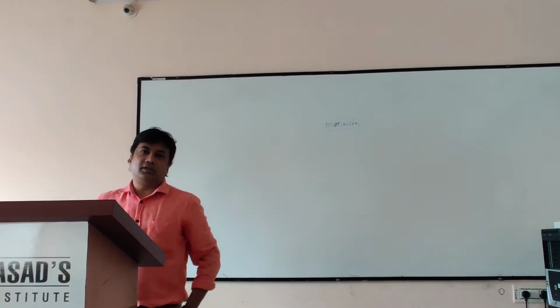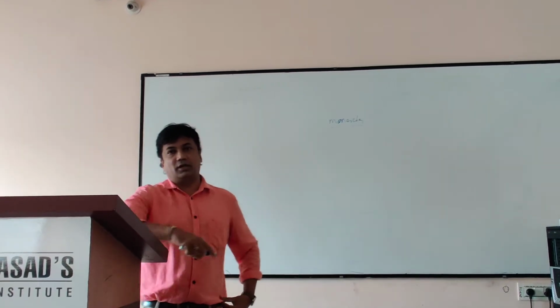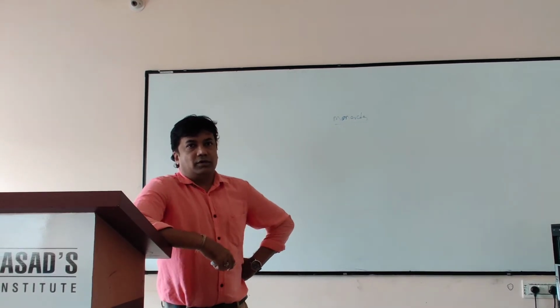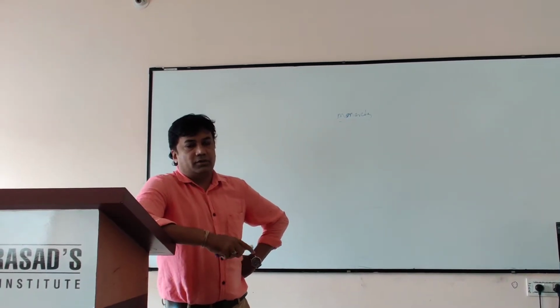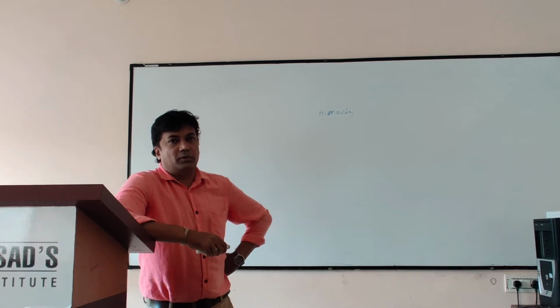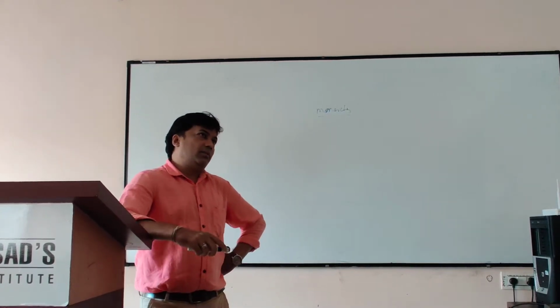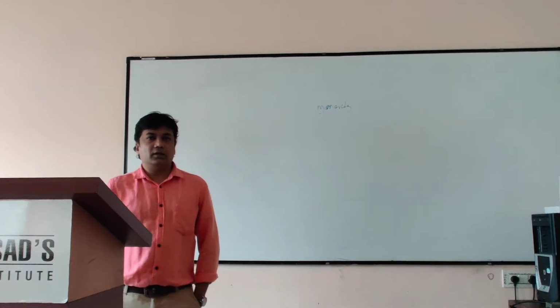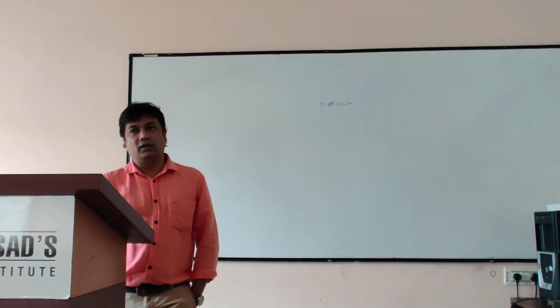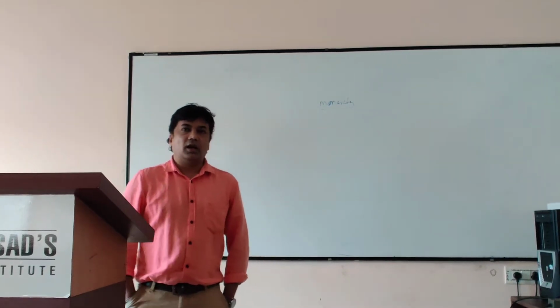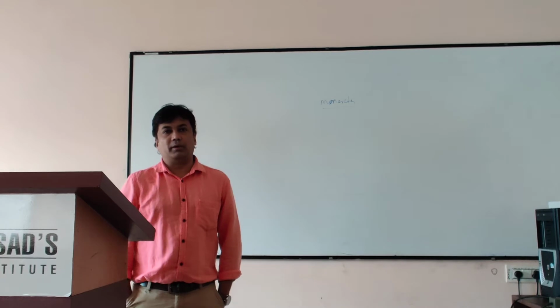Today I am going to discuss the legislative procedure. First of all, before starting the legislative procedure, you should know about different types of bills. Number one, ordinary bill. Number two, money bill. The third one is financial bill. And the fourth one is constitution amendment bill.